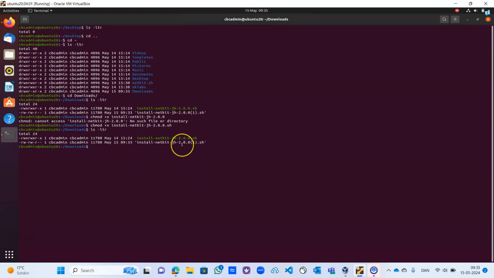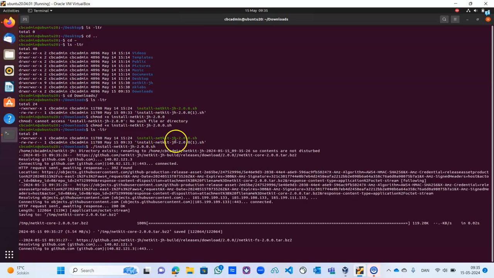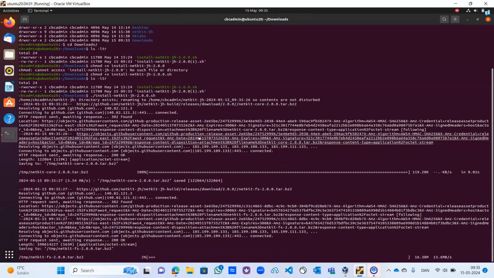Okay, so from here I can just install my Netkit. To install, type ./ then the installation file name. Make sure you type it correctly. When I enter, it will start installing. Let's wait for it to start downloading all the files that we need.